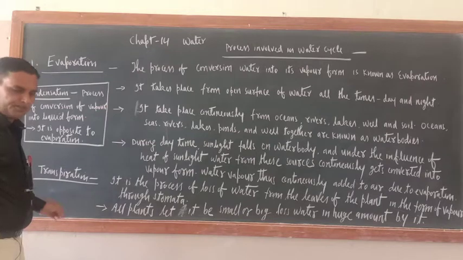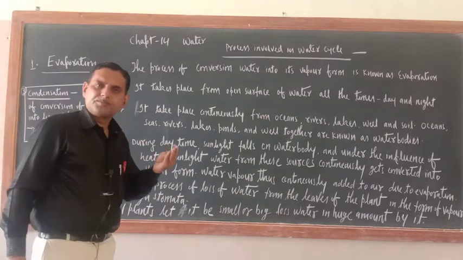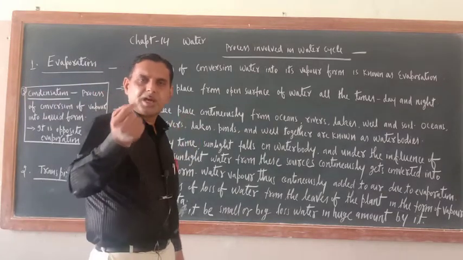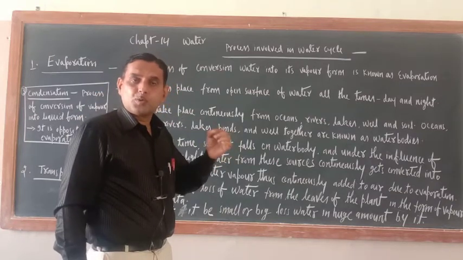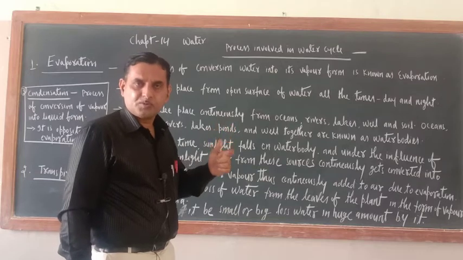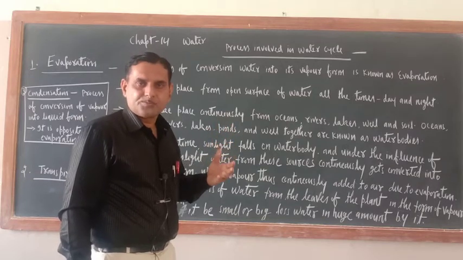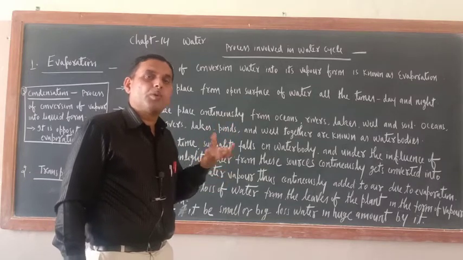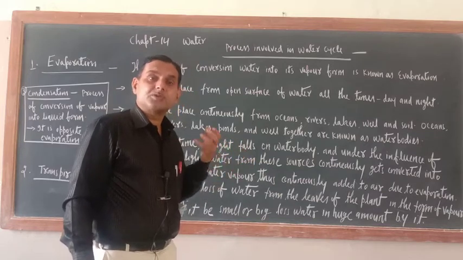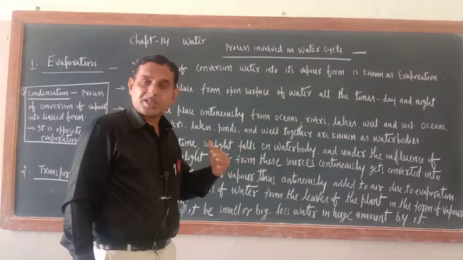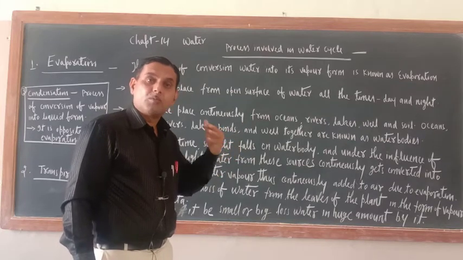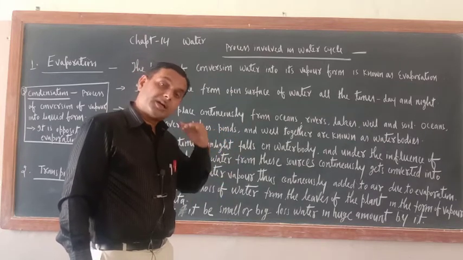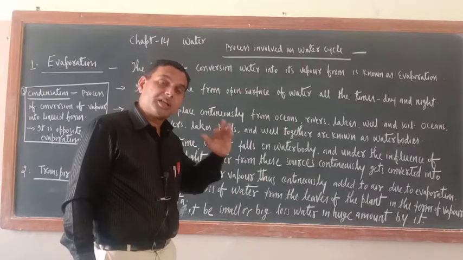One more process is there, and that is taking place in the leaves of plants. If you see carefully, in the leaves of plants there are small pores. Those pores are known as stomata. Through the pores of leaves, meaning through the stomata, there is a continuous loss of water in the form of vapor.